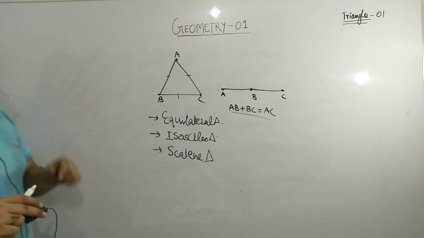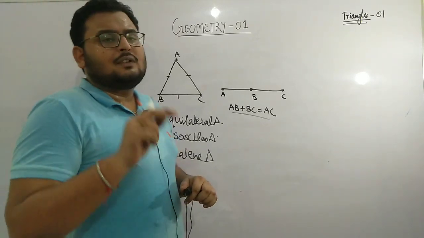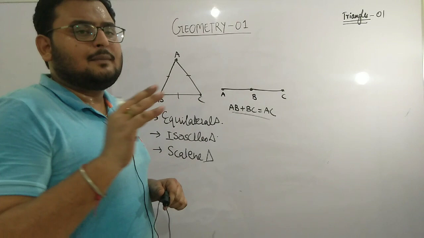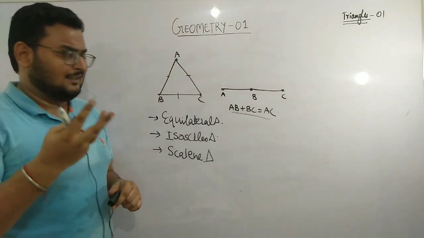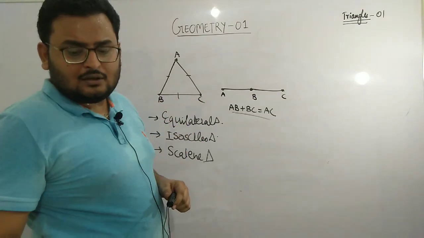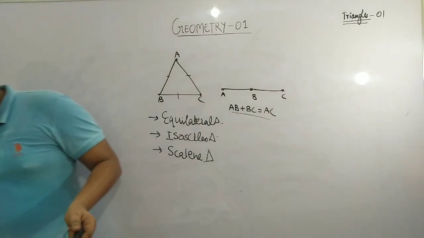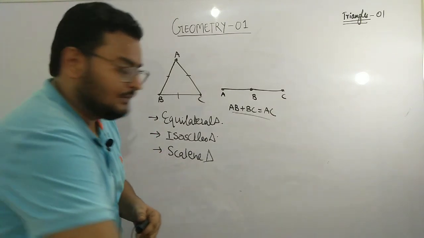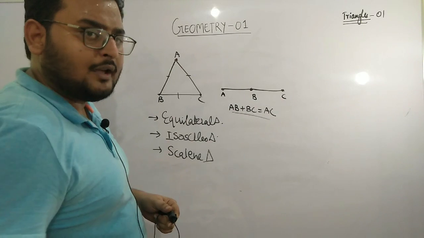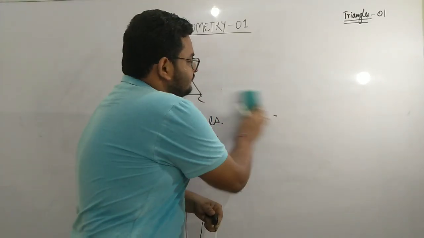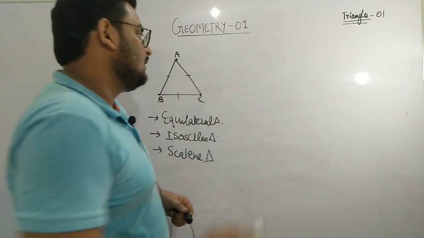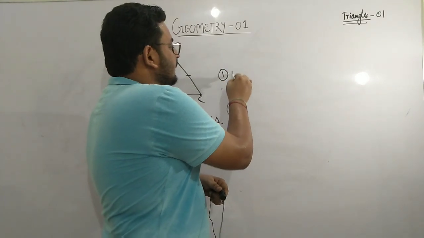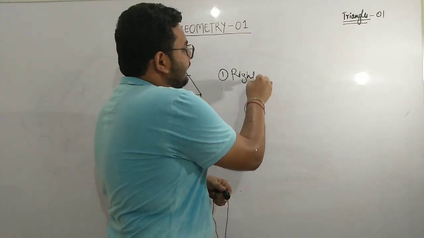If you classify triangles on the basis of their angles, they can also be classified into three parts. So what are those? Let me discuss it with you. Suppose number one is your right angle triangle.